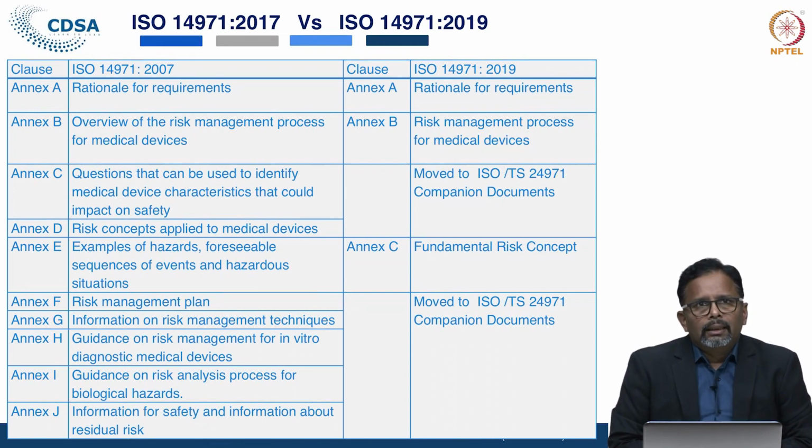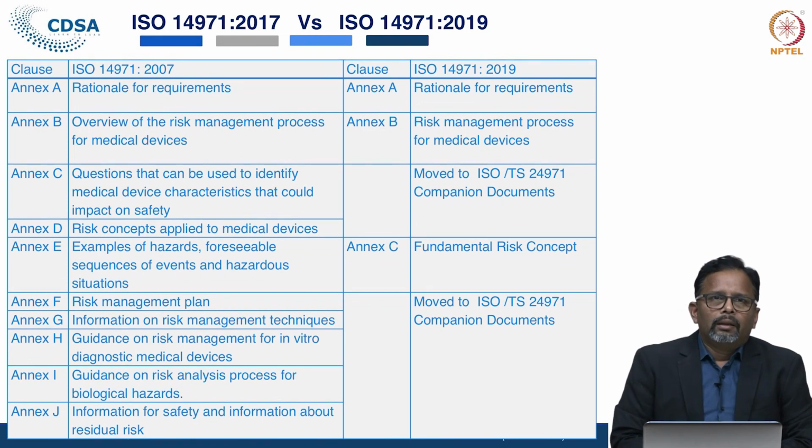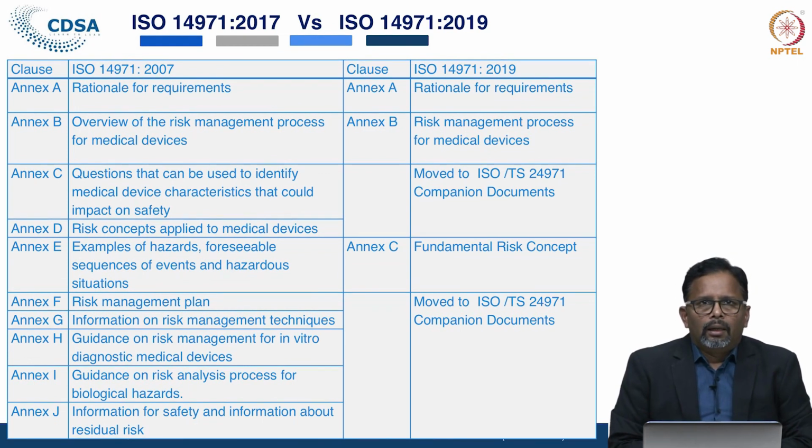Annexure C, annexure D and annexures F, G, H, I, J have been replaced with ISO TS 24971, that is the companion document. Separate documents have been incorporated in the new version by merging these annexures, and annexure C of the new version is the fundamental risk concept.